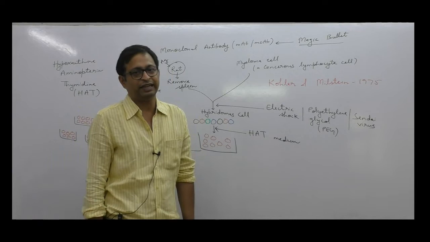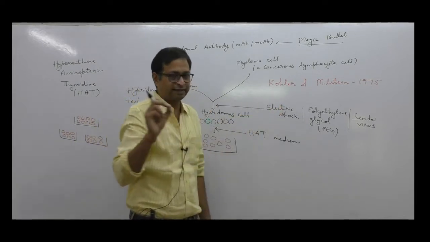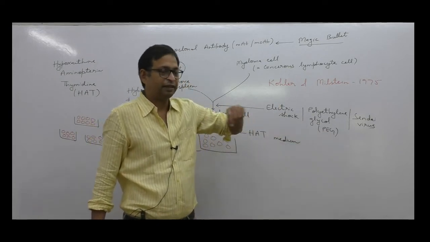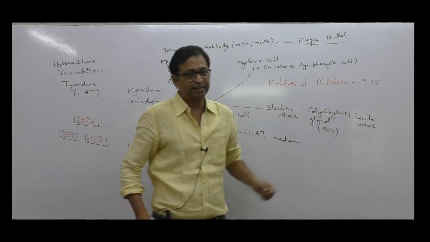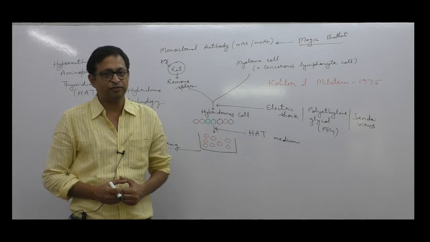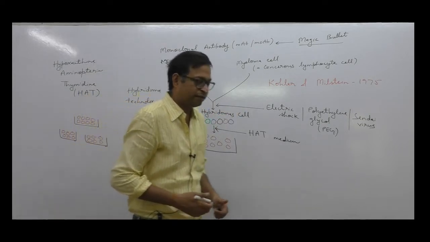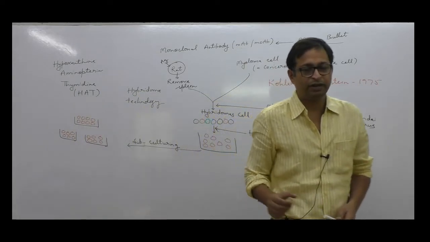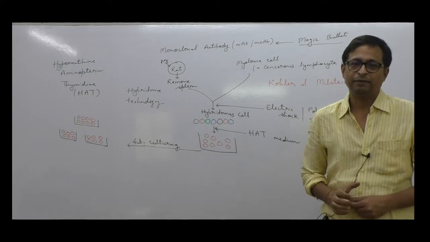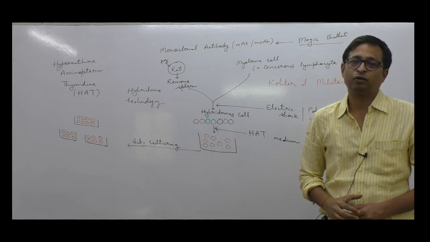There are some agents that we use in biotechnology: electric shock by giving electrical stimulation, polyethylene glycol PEG, and Sendai virus. These are the agents that we can use to fuse two different types of cell. And when they fuse, they form a hybridoma cell. Hybridoma cell has the property to produce antibody against the particular antigen, and hybridoma cell also has the property of uncontrolled division.